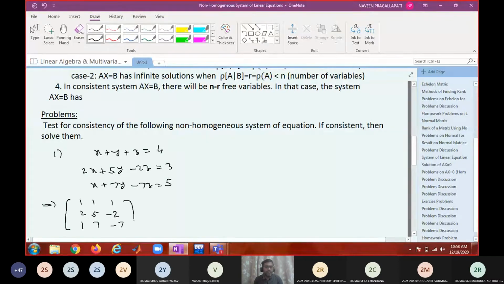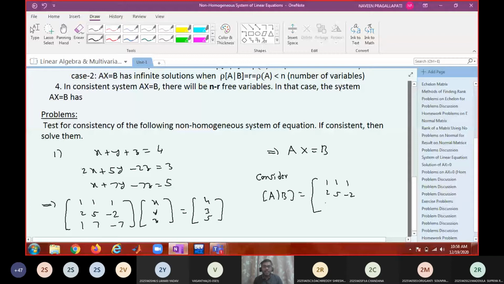So this has to be multiplied with x, y, z equal to 4 3 5. So it is in the form AX equal to B. Now you consider the augmented matrix, that is matrix A joined with B, 4 3 5.